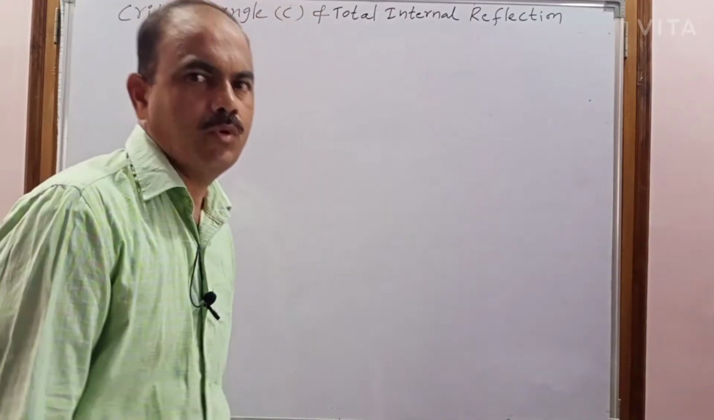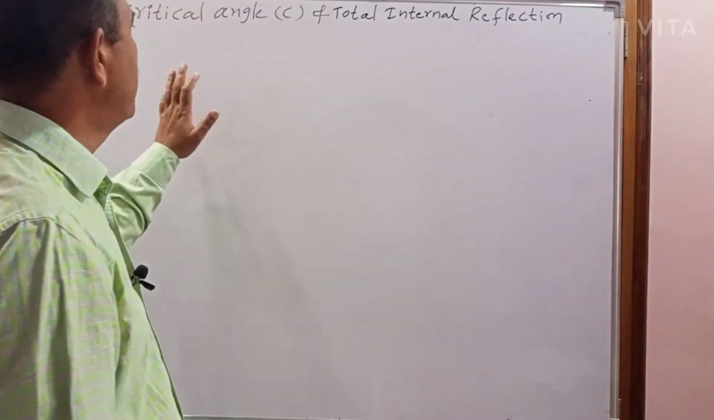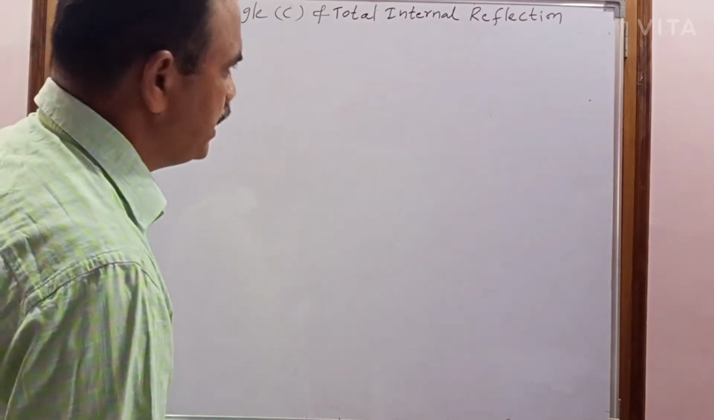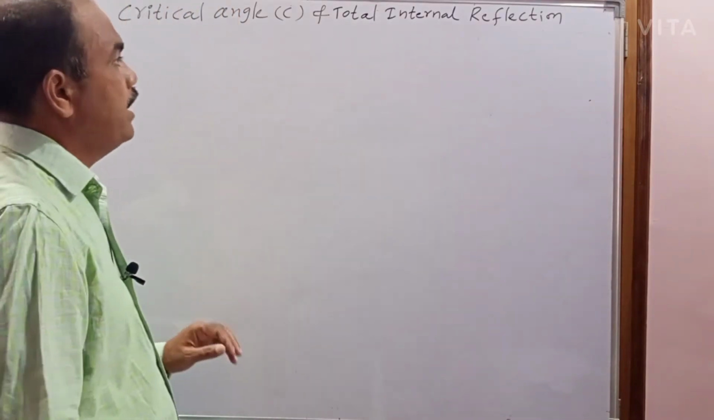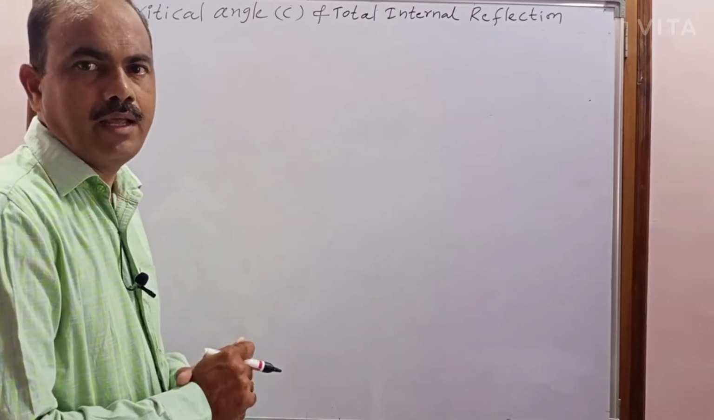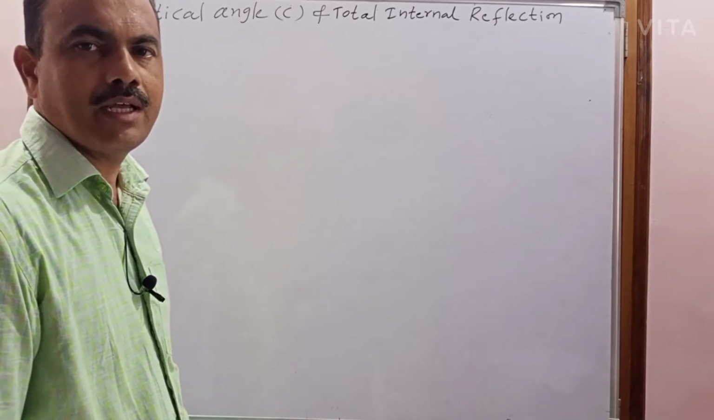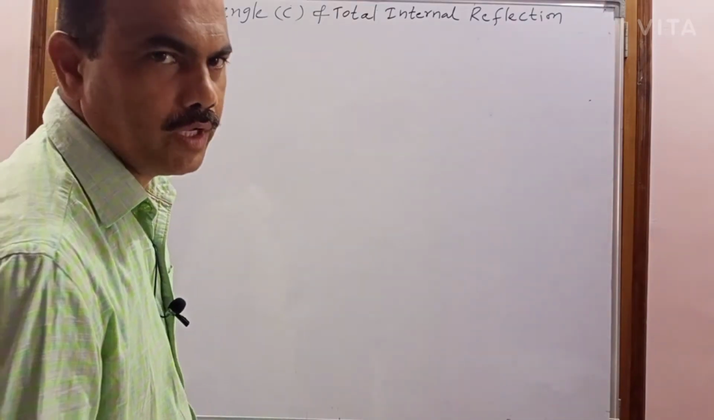So today I am going to explain about the critical angle and total internal reflection. For better understanding of critical angle and total internal reflection, I am recalling what happens to light when the light is traveling from denser medium to rarer medium.